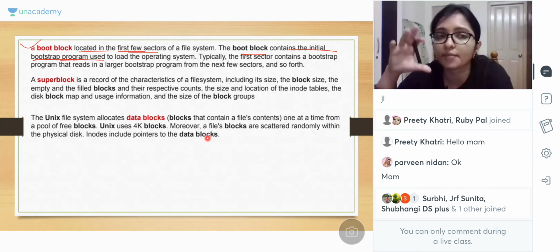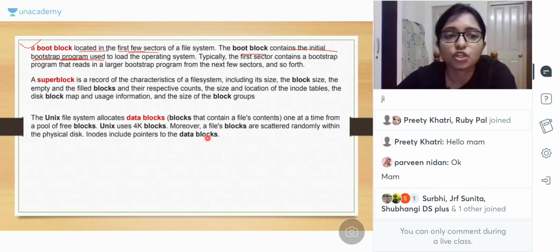So that is the boot sector. Boot sector means the first block of your operating system. Clear? So this is the boot sector. The first sector contains the bootstrap program, which reads the larger boot program. And a few more sectors are there.